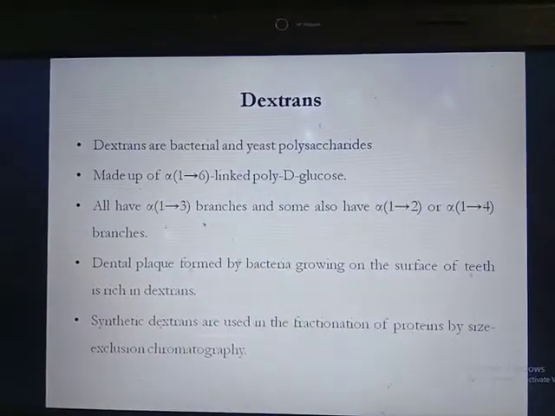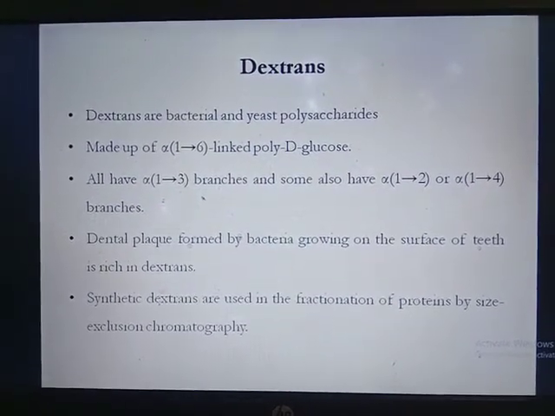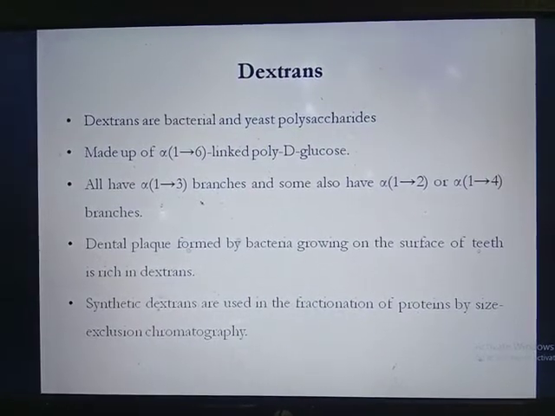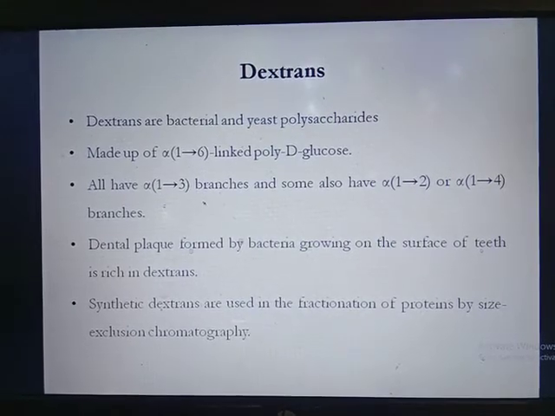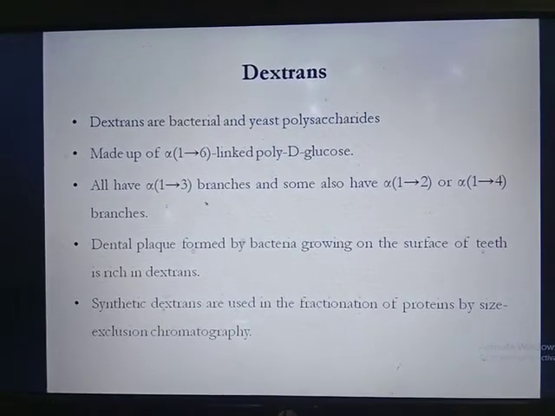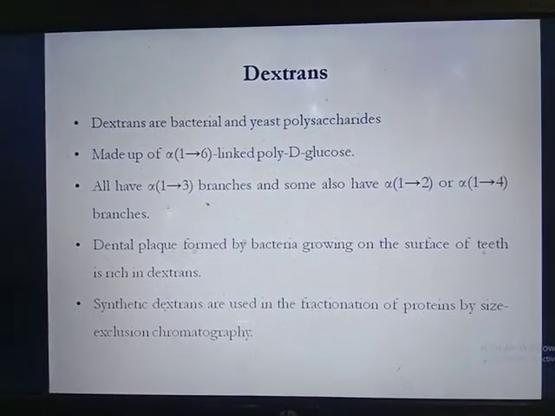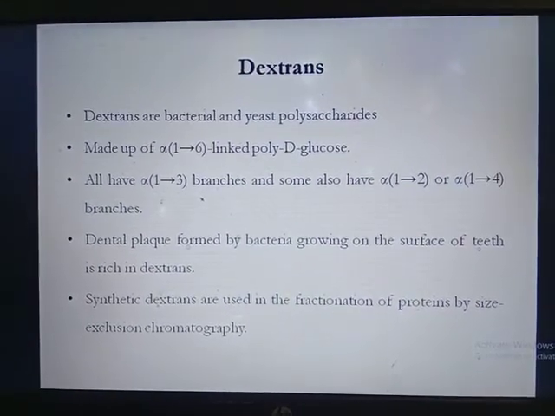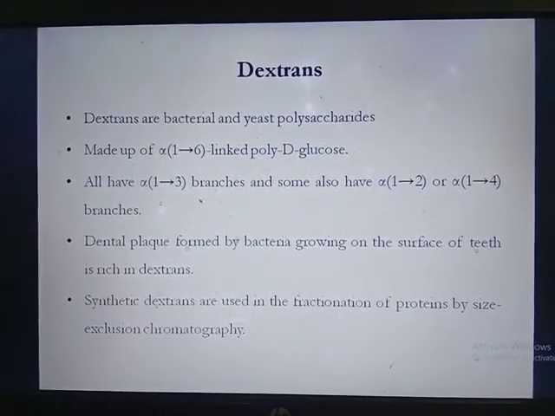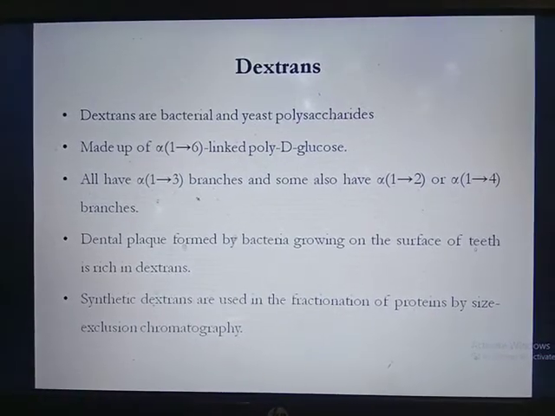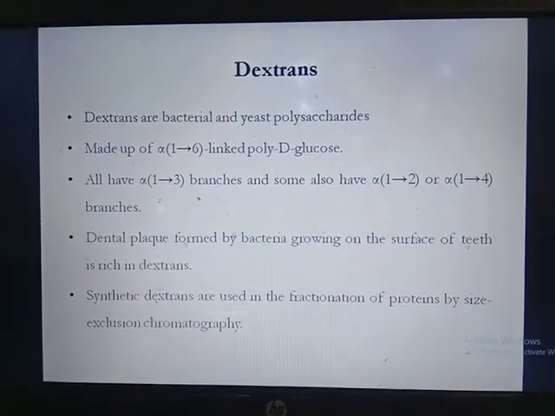Then dextran. Dextrans are bacterial and yeast polysaccharides. So dextran is found in bacteria and yeast. They are made up of alpha 1,6 linked poly D-glucose units. They also have alpha 1,3 branches, and some dextrans may contain alpha 1,2 or alpha 1,4 branches. Dental plaque formed by bacteria growing on the surface of teeth is rich in dextran. Synthetic dextrans are used in the fractionation of proteins by size exclusion chromatography.